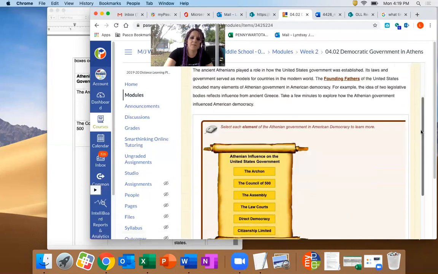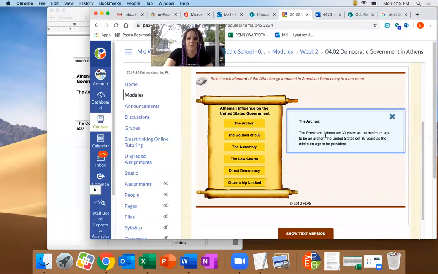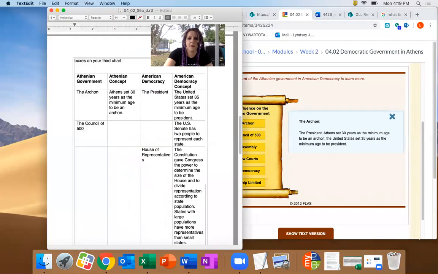So if you scroll down, there's an interactive. You see the archon is like the president, and that one's already kind of done for you. See, it says the president, American democracy, the president. And then the Athenian concept means, what did Athens do with this position? And then the American democracy concept is, how does it relate to American democracy? So you can see here that, 30-year minimum age for the archon, 35-year for the president, okay?